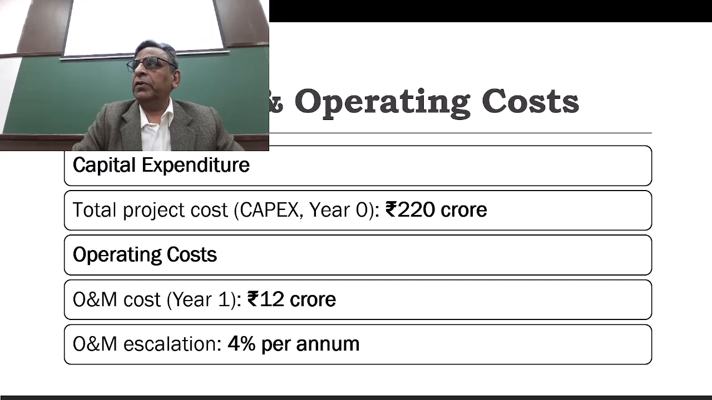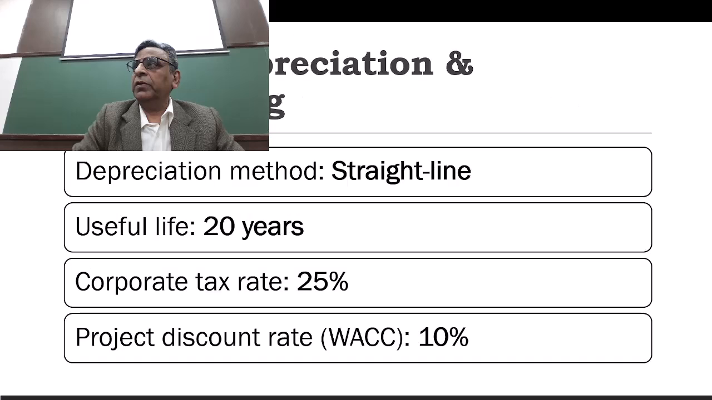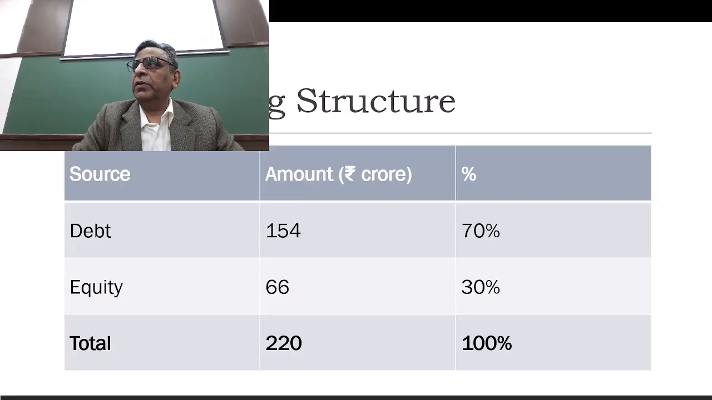Then the tax, depreciation and discounting. Depreciation method is straight line, useful life 20 years. Corporate tax 25%. Project discount rate is 10%. Then the financing structure.